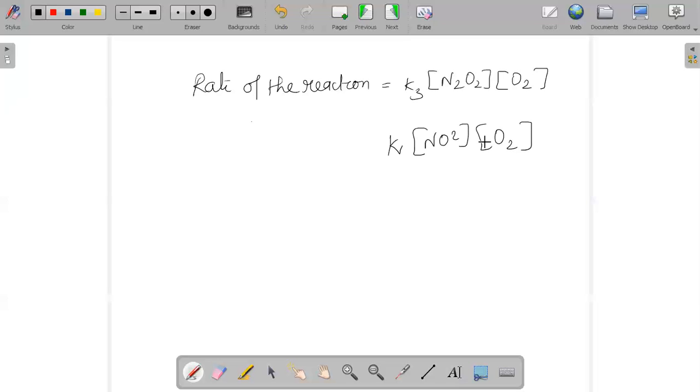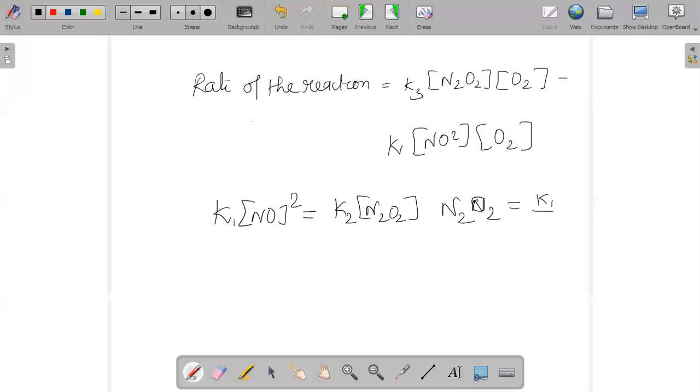And when we try to compare these two, or when you substitute the value into your rate law, for example, if I say K1 into your NO square is equal to K2 into your N2O2, we can say N2O2 is K1 by K2 into NO the whole square.